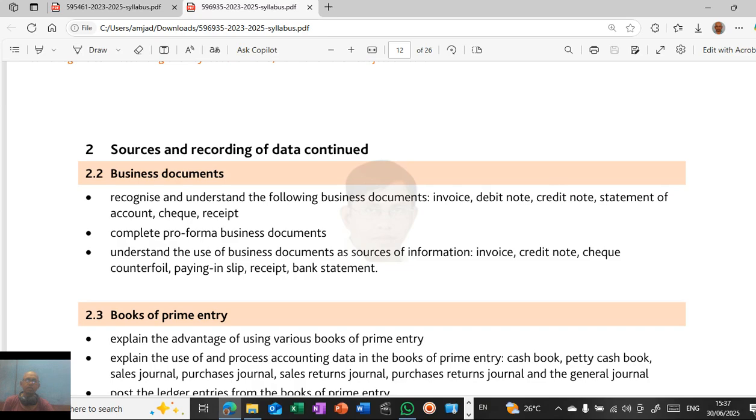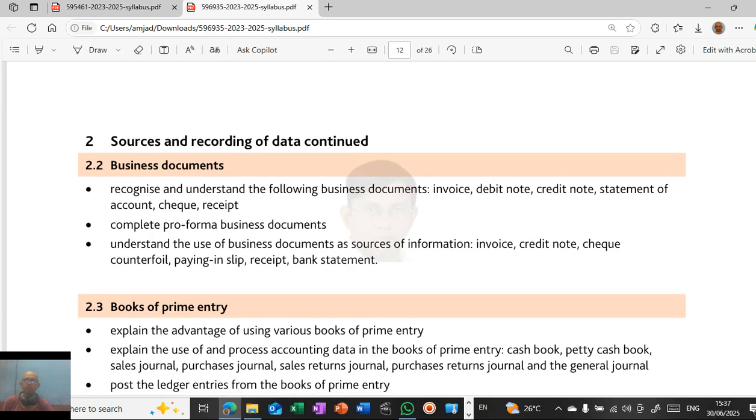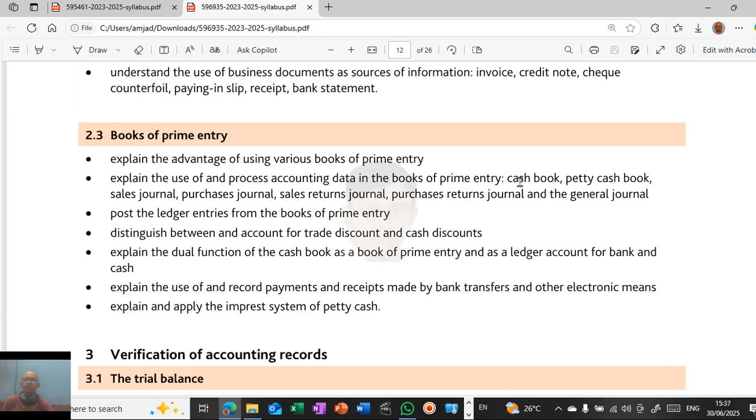Then we'll discuss books of prime entry. What are the books of prime entry, like cash book, petty cash book, sales journal, purchase journal, sales return journal, purchase return journal, the general journal, and how to post ledger entries from the books of prime entry. Distinguish between trade discount and cash discount. The dual function of the cash book as a book of prime entry and as the ledger account for bank and cash. Record payments and receipts by bank, and explain and apply the imprest system of petty cash. All these things we'll be learning.